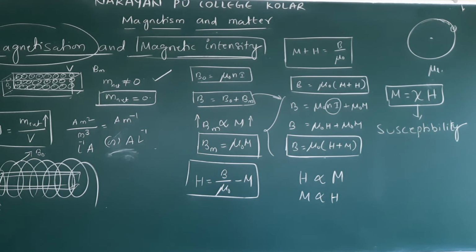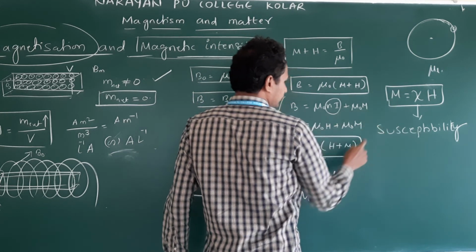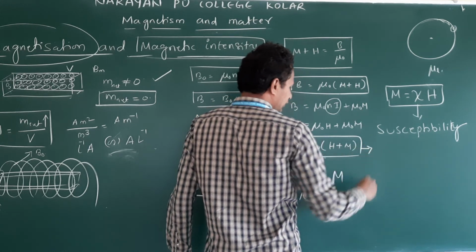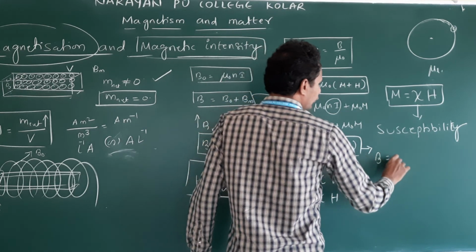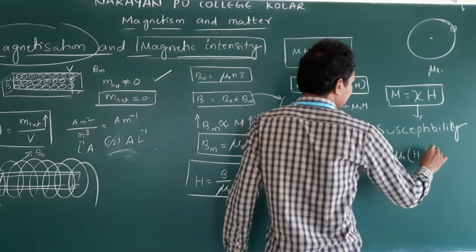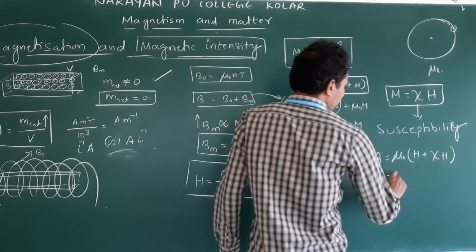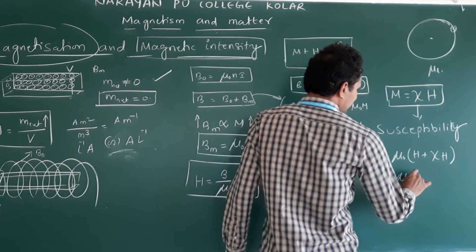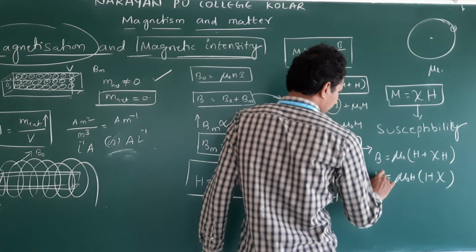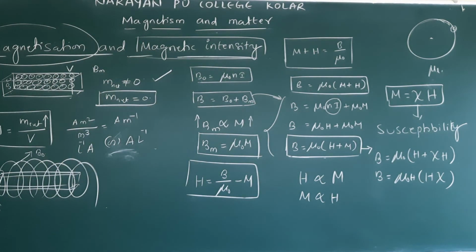Now we will substitute this equation in B. Here the M formula we substitute from this equation. B is equal to mu naught H as it is plus mu naught chi H. What is common? H is common: B is equal to mu naught times (1 plus susceptibility) times H. Clear? Understand?